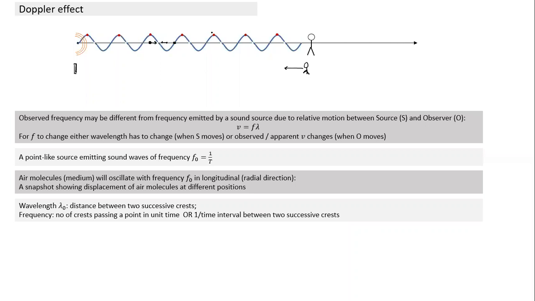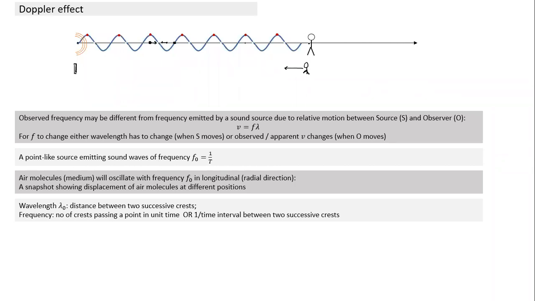Red dots indicate the position of crests. These are the positions of particles at maximum positive amplitude, which is called a crest. The distance between successive crests is the wavelength. You know the definition.